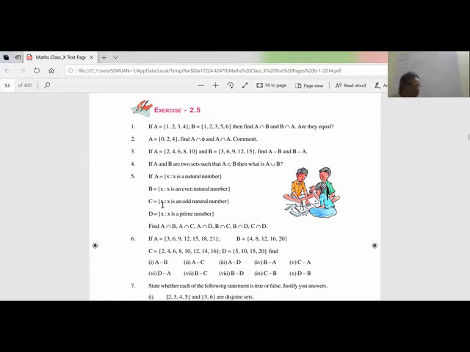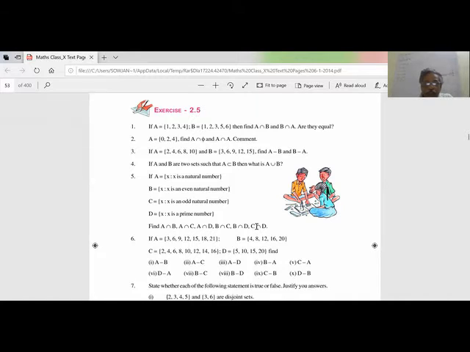C intersection D is X such that X is an odd prime number. I am writing in set-builder form. This is called set-builder form. So all odd prime numbers. 2 is not there because that is an intersection. I have to take what is common between these two, C and D.